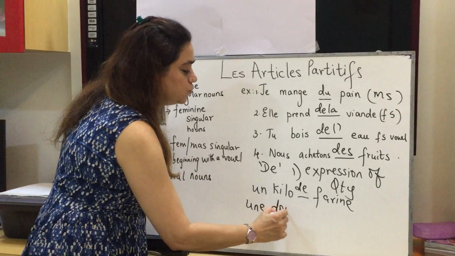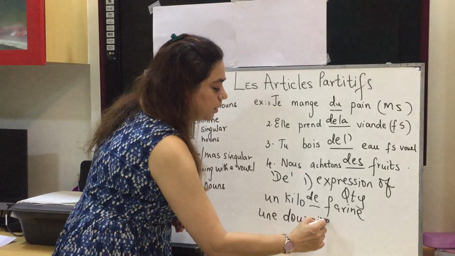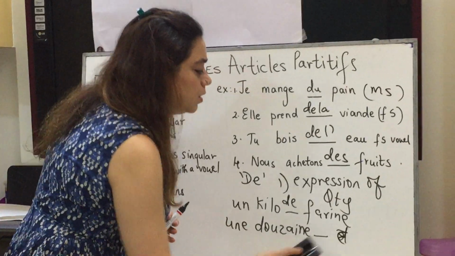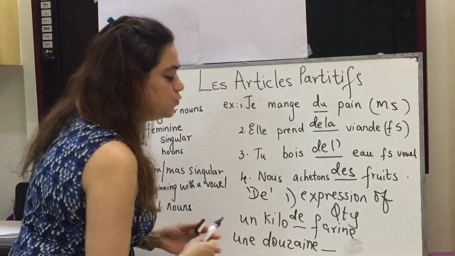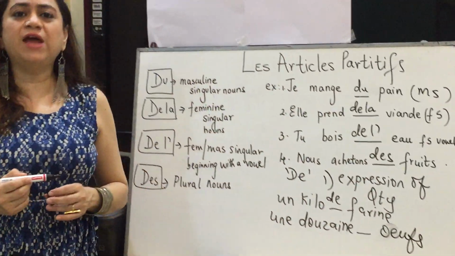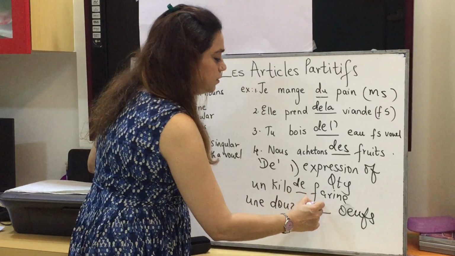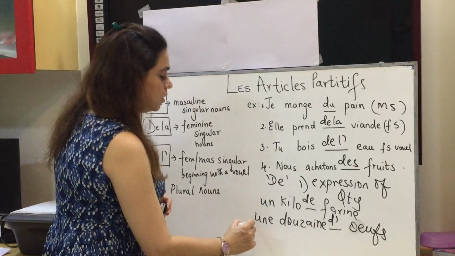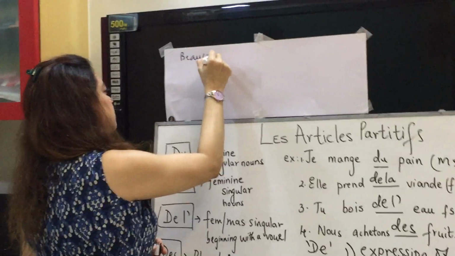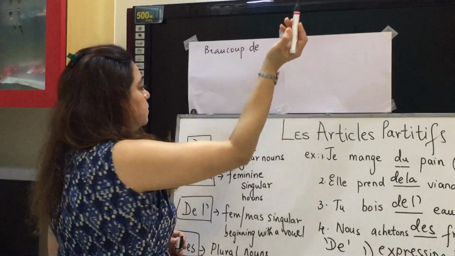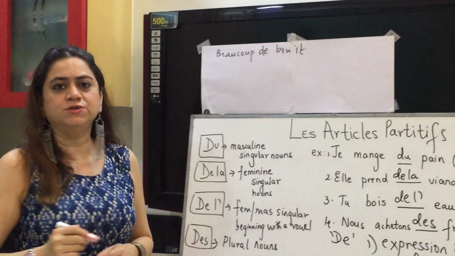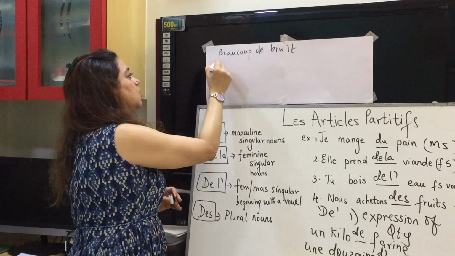Une douzaine dash, a dozen dash eggs, a dozen of eggs. Beaucoup de bruit, a lot of noise. Beaucoup de.